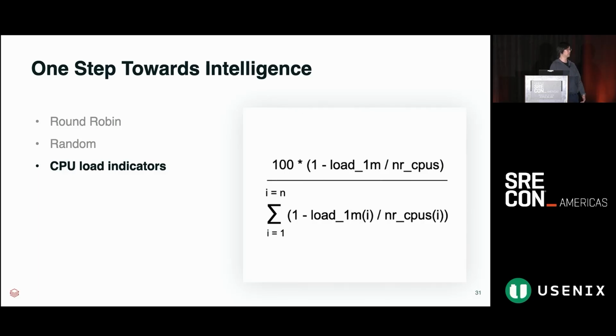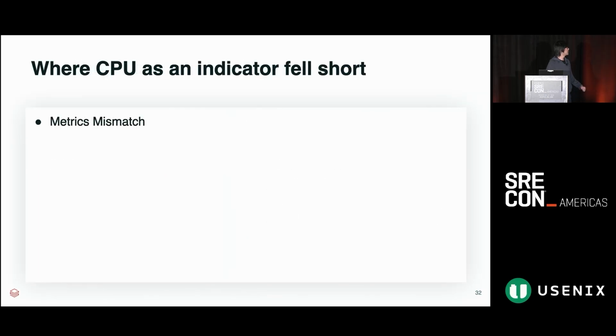We can bias away from them in a weighted round robin fashion. And so we just threw some math at it. We look at every pod, we assign a score to them, and we try to send away from them. But unfortunately, it still was not enough, at least from the perspective of what we wanted to optimize.